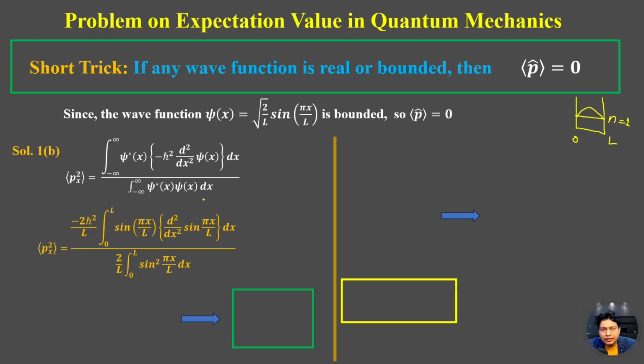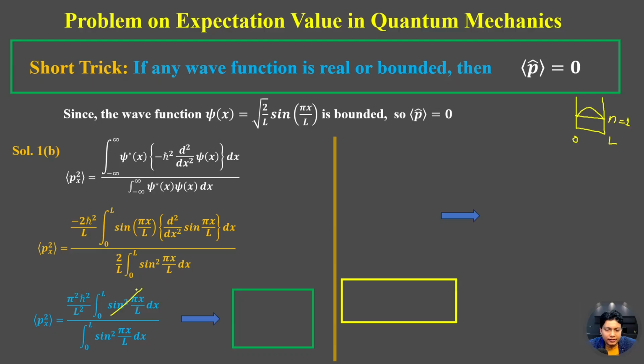So let's differentiate 2 times sine x. It gives also sine x, because if we do one time differentiation it will be cos x, and the other time this will be sine x. So this integration will be pi square h cut square by L square, 0 to L, sine square pi x by L dx, divided by the normalization factor. Here we can see these two integrals are similar.